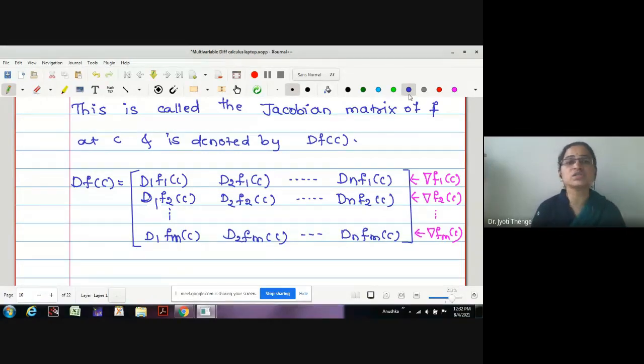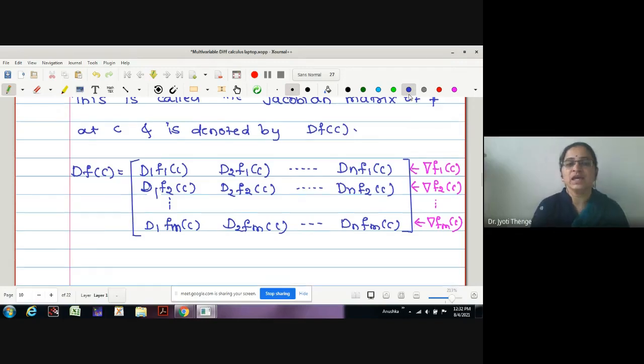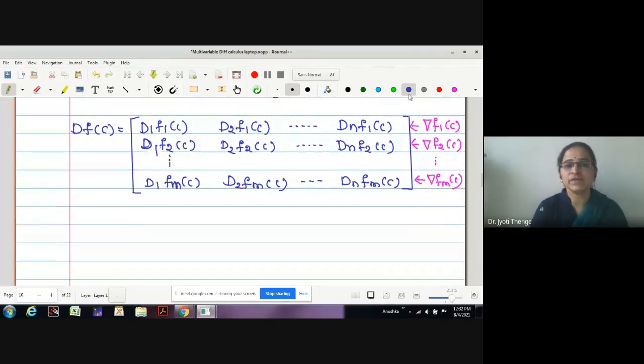Therefore, to make a systematic arrangement of all these mn partial derivatives, Jacobian gave the idea to represent them in a suitable matrix, because mn elements can be arranged systematically in a matrix. Therefore here we have taken m rows and n columns in all, so we have covered all possible mn partial derivatives.